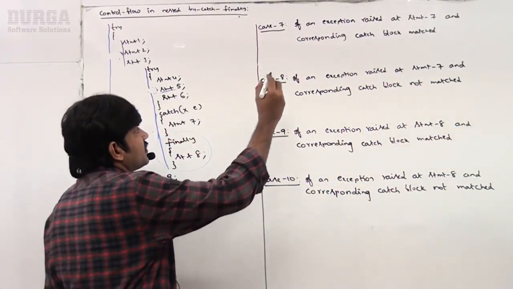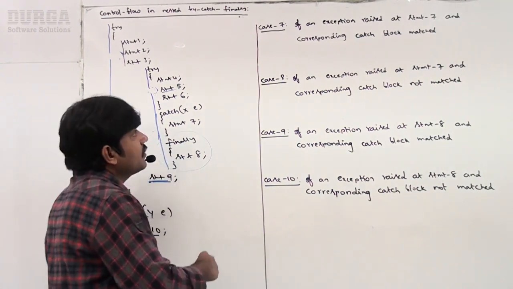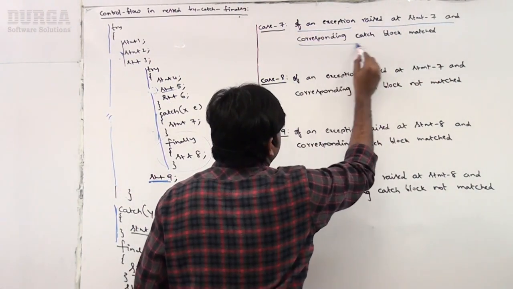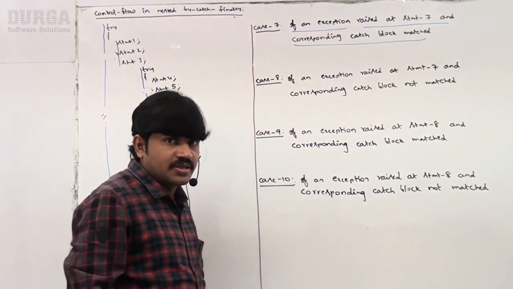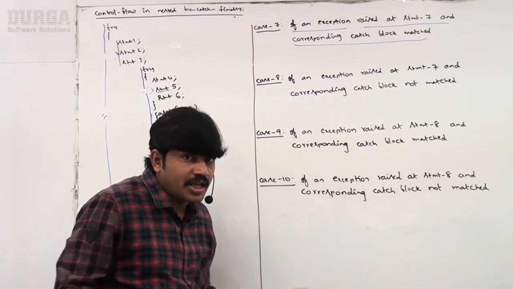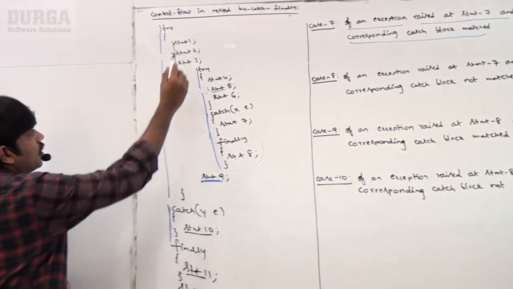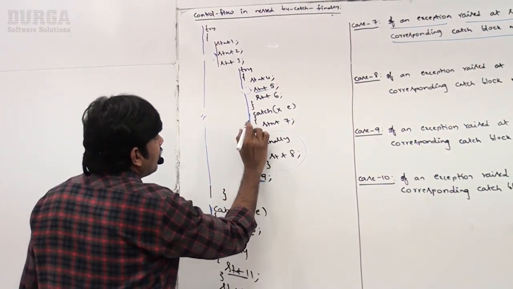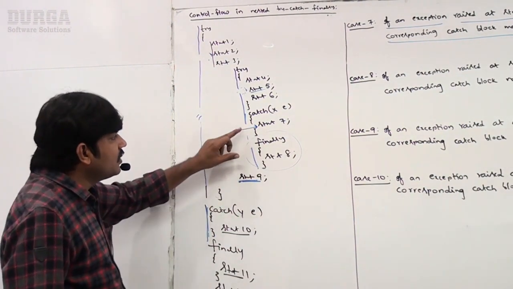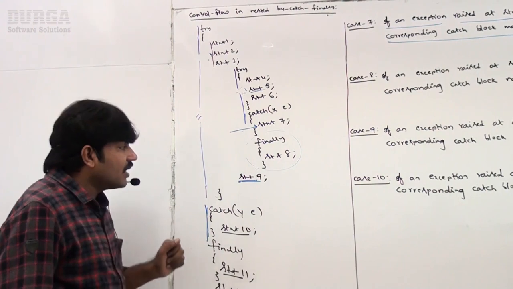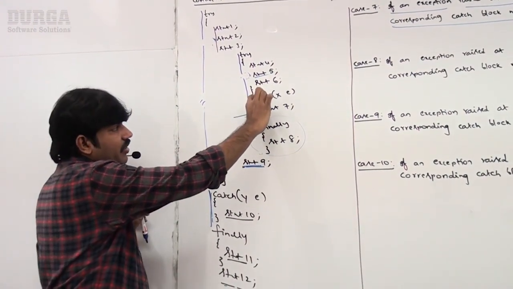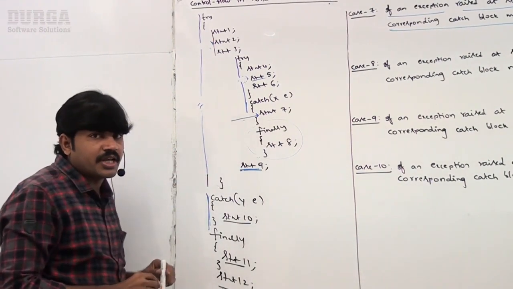Now the 7th case. If an exception is raised, have you observed? If an exception is raised at statement 7 and a corresponding catch block is matched, what does it mean? Observe that. 1, 2, 3, 4, 5, 6, 7. Here observe, the inner catch block. Which is the corresponding catch block, sir? Already you are inside the inner catch.